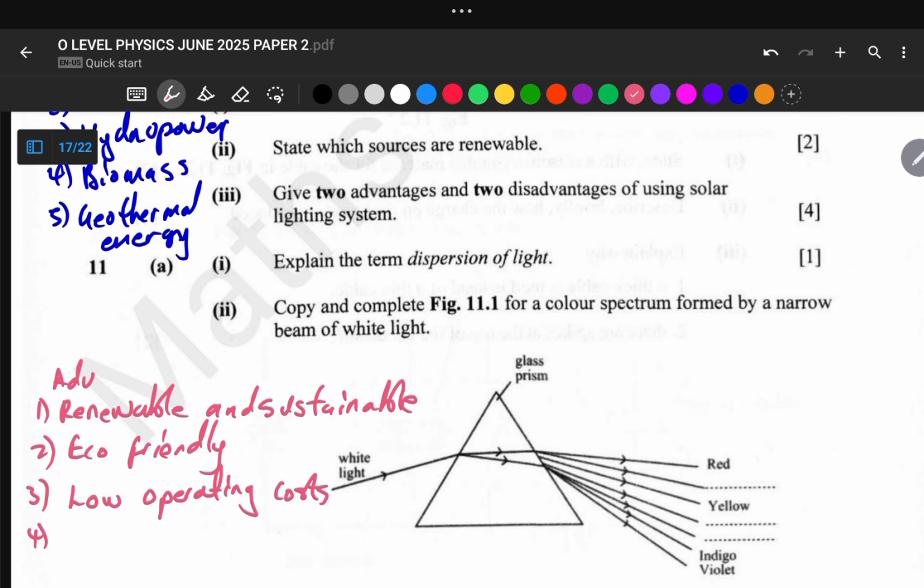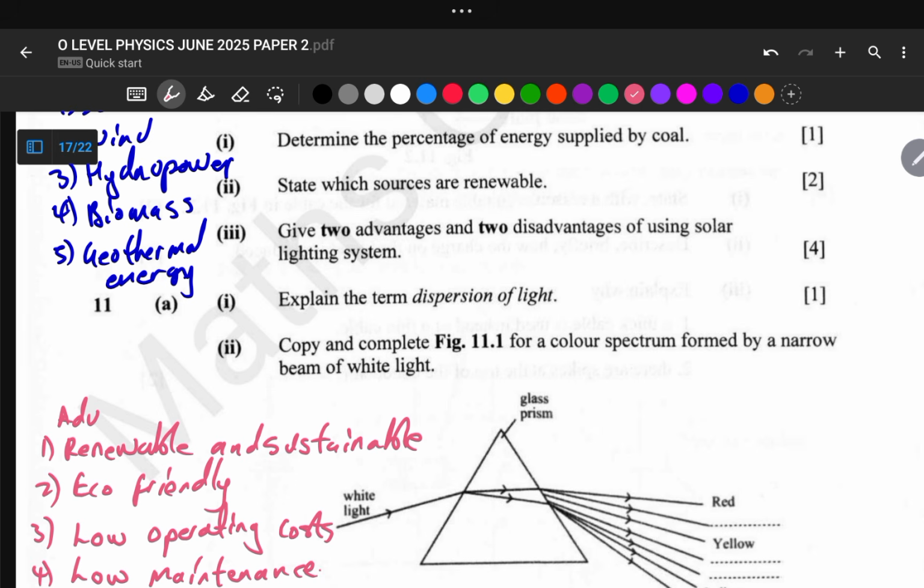And let us move on to the fourth one. For the fourth one, you can say it has low maintenance, so it requires little upkeep. Okay, so it requires low maintenance. So these are the advantages of using solar lighting system.